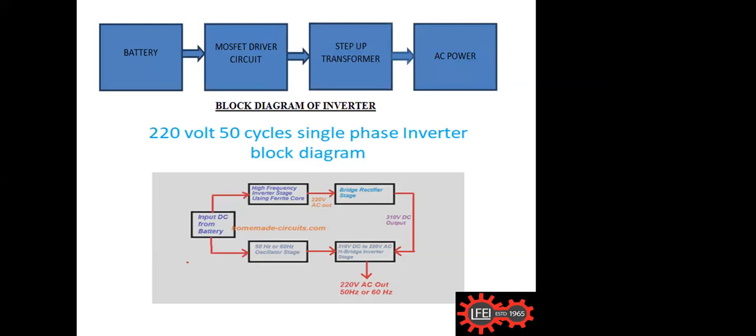Now if you go to the second one, you see that block diagram. It's a 220 volt 50 cycle single phase inverter block diagram.